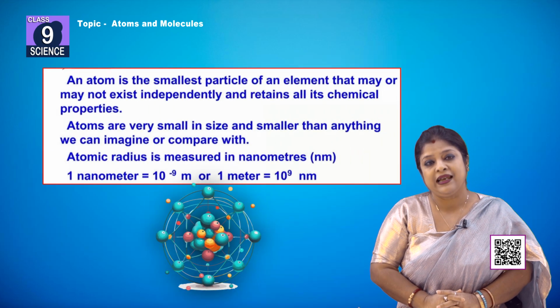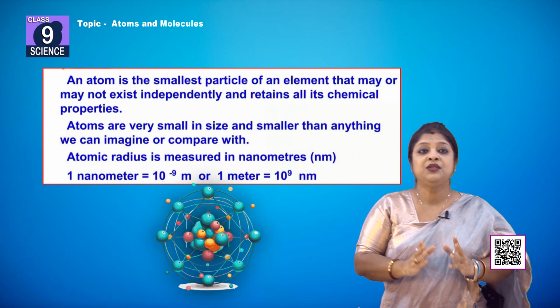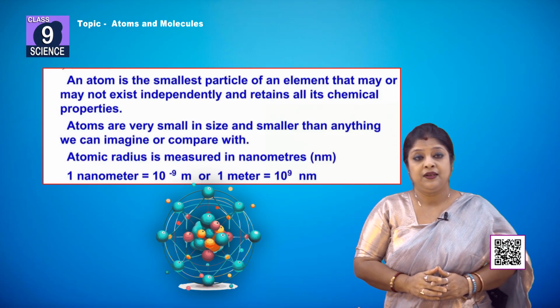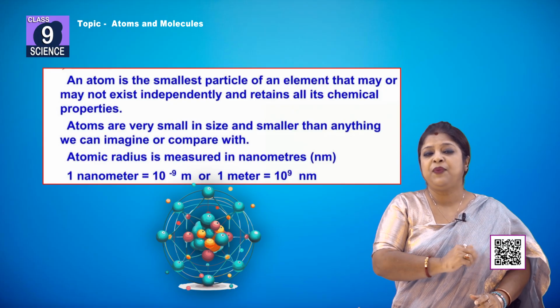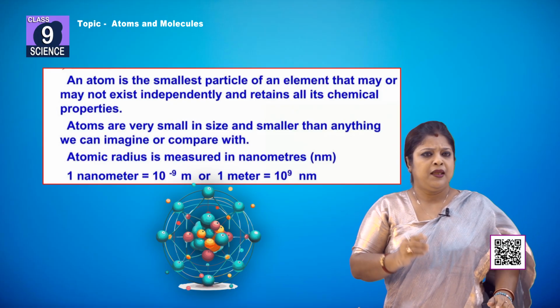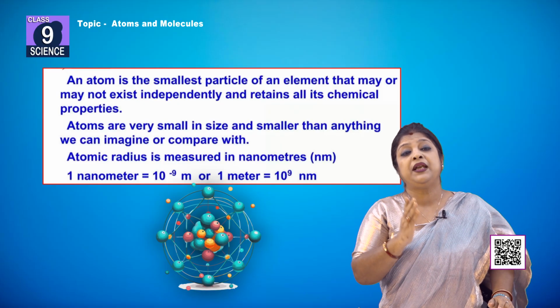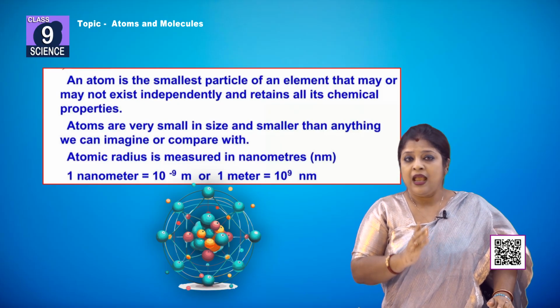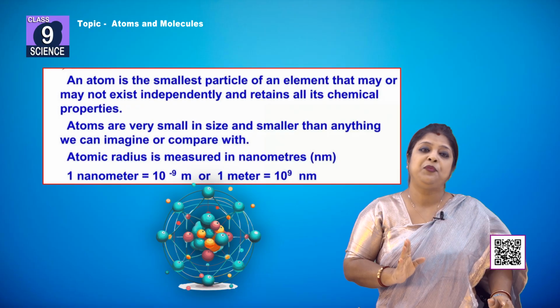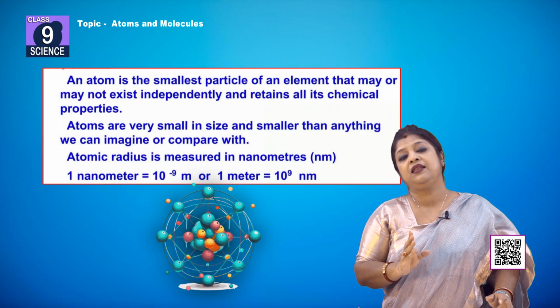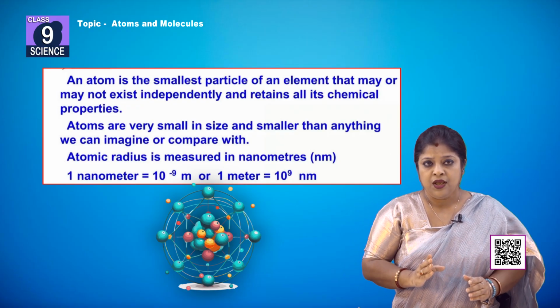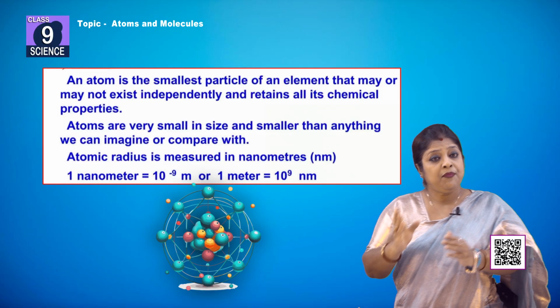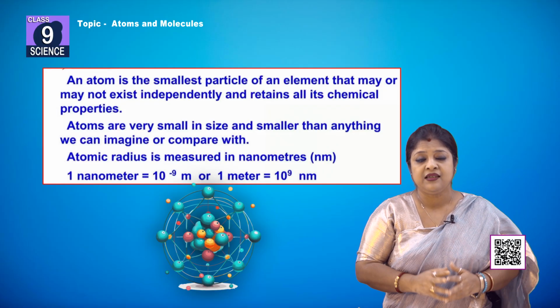So, what is an atom? An atom is the smallest particle of an element that can take part in a chemical reaction, may or may not have independent existence, and retains its properties. So, this is mainly the definition of an atom. Atoms may or may not have independent existence.